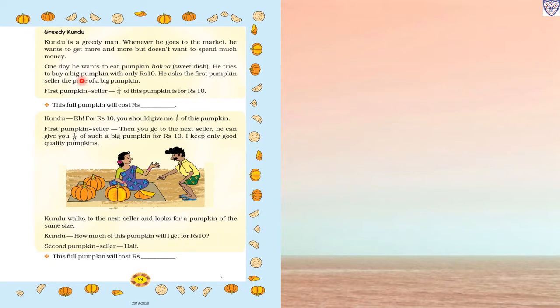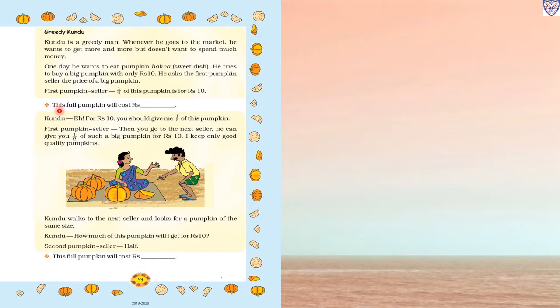He tries to buy a big pumpkin with only rupees 10. He wants to eat pumpkin halwa, so he wants to buy a pumpkin that is also big, and that also in rupees 10 only. So he asked the first pumpkin seller the price of the big pumpkin. The first pumpkin seller said 1/4 of his pumpkin is for rupees 10. Means the pumpkin is in the shape of a circle, and 1/4 means it is divided into 4 equal parts, so he will give only one part from the 4 equal parts, and that costs rupees 10.